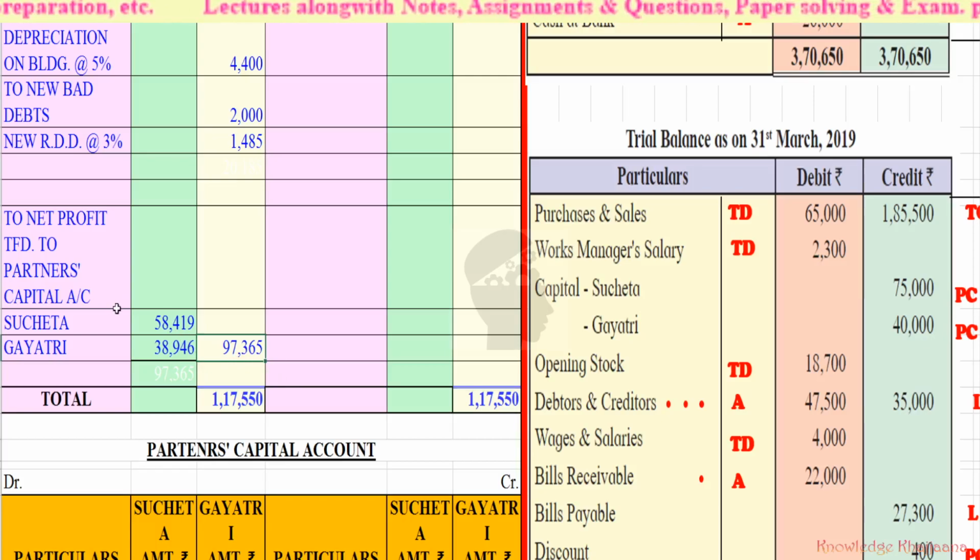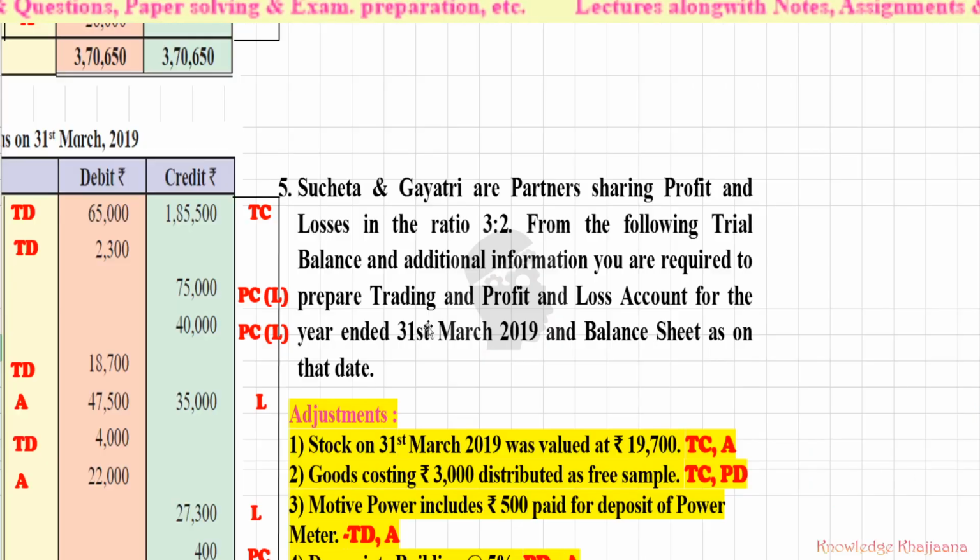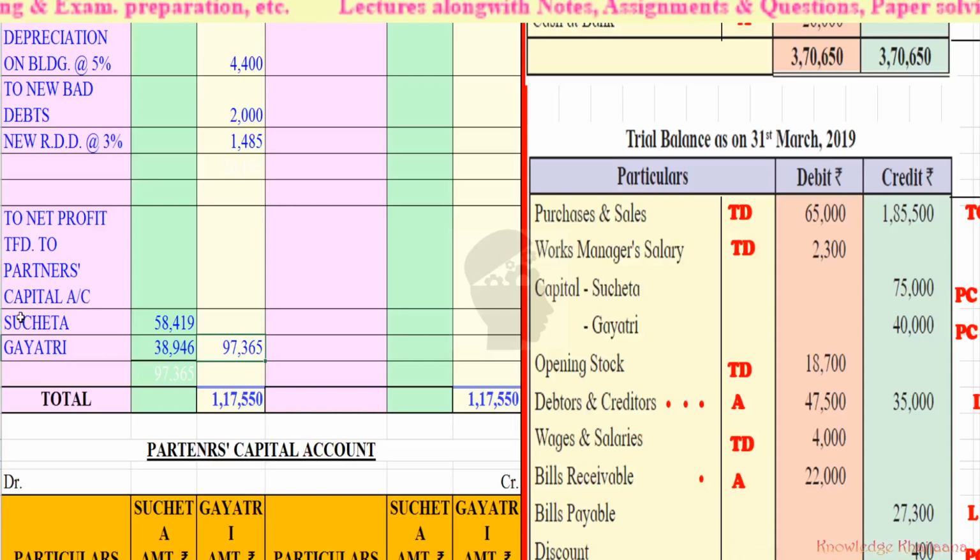Okay, now how should this net profit be distributed to the partners? What is given in the problem? See, Sucheta and Gayatri are partners sharing profit and losses in the ratio of 3:2. Okay, 3:2 means 3 parts of profit will go to Sucheta and 2 parts of the profit will go to Gayatri. Okay, so a total of 5 parts should be made out of this profit. Out of those 5 parts, 3 parts will be given to Sucheta and 2 parts will be given to Gayatri, because the profit sharing ratio is 3:2.